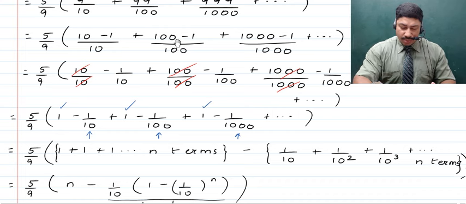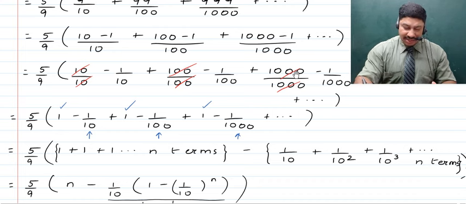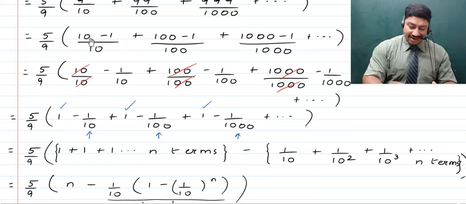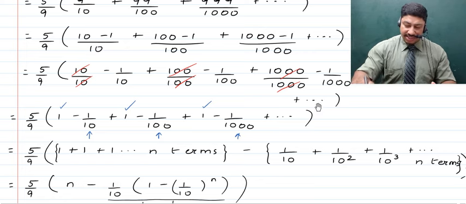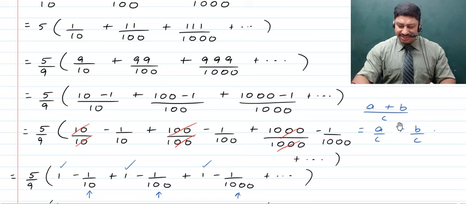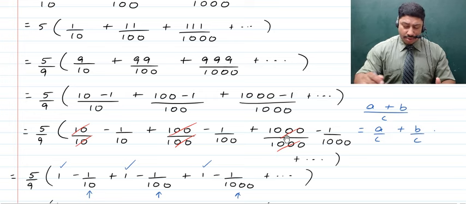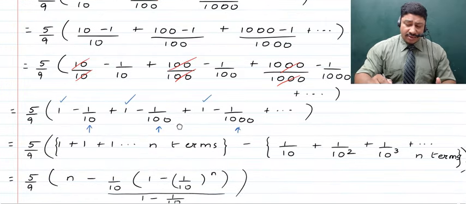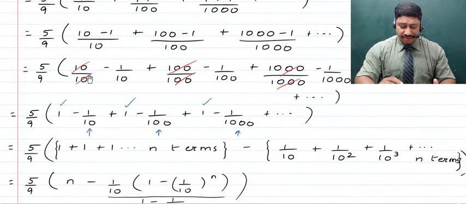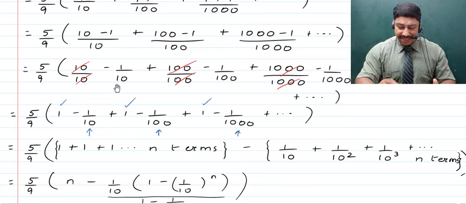Similarly here, we will now have 100 upon 100, and 1000 upon 1000, when each of these fractions is written like 10 upon 10 minus 1 upon 10, as we had just discussed here. That is, the first term of the numerator upon the denominator plus the second term of the numerator divided by the denominator. Now in each of these fractions, we get the first terms to be 1 now. That is 1 minus 1 upon 10, 1 minus 1 upon 100, and so on.